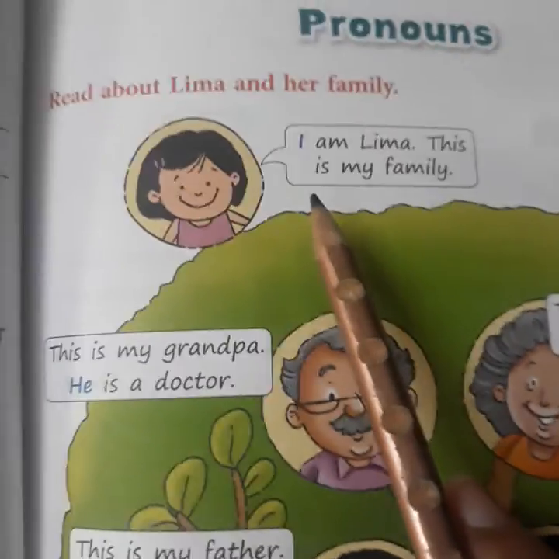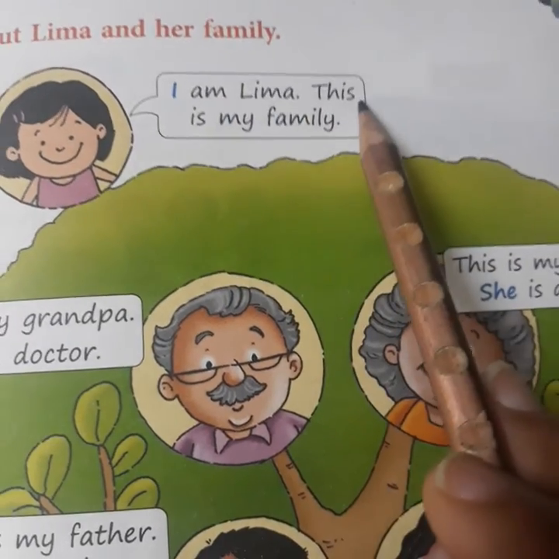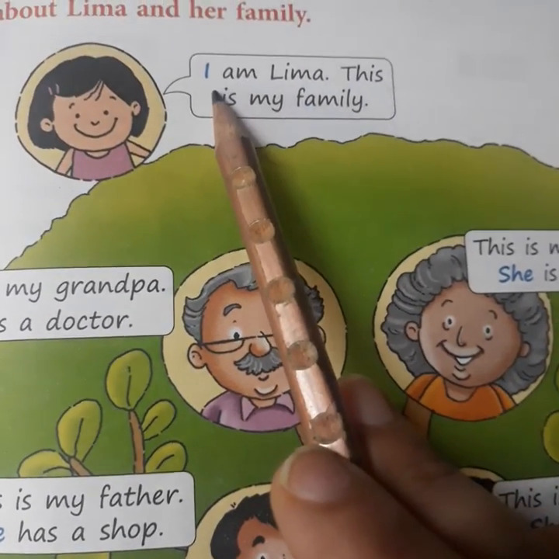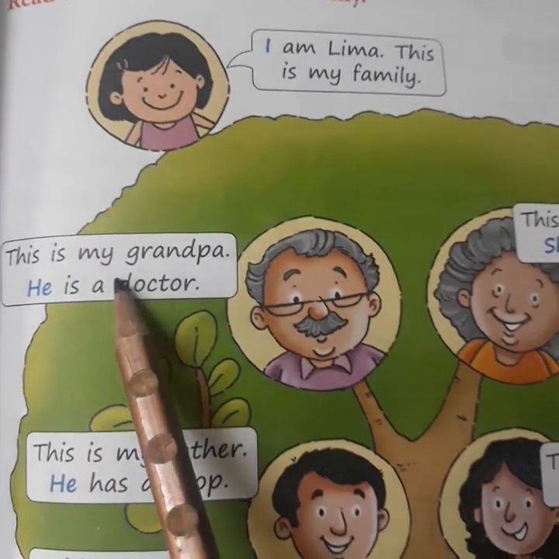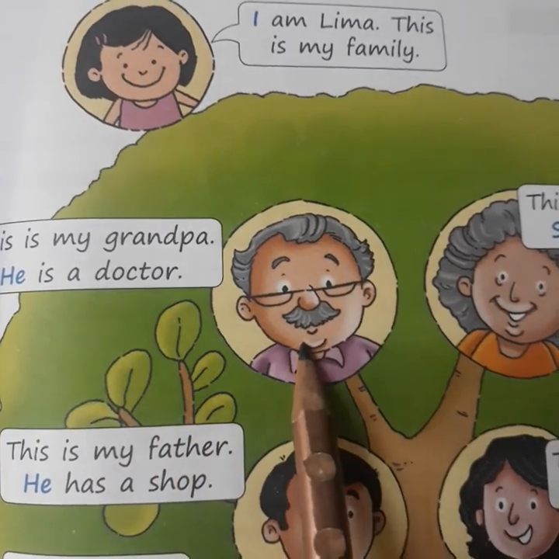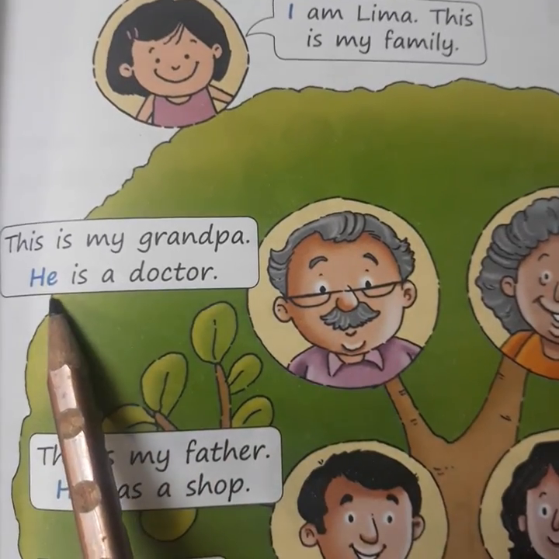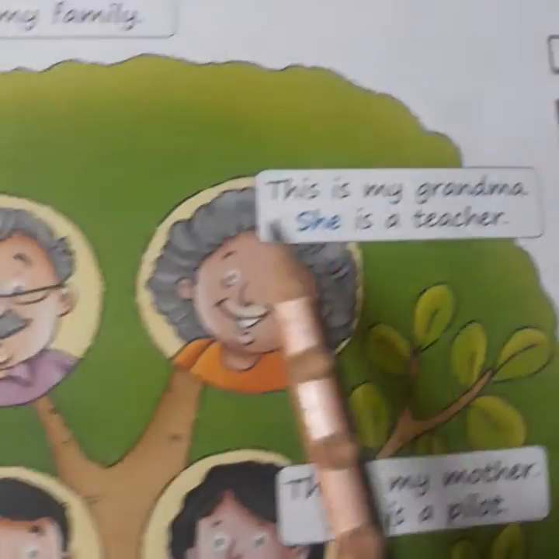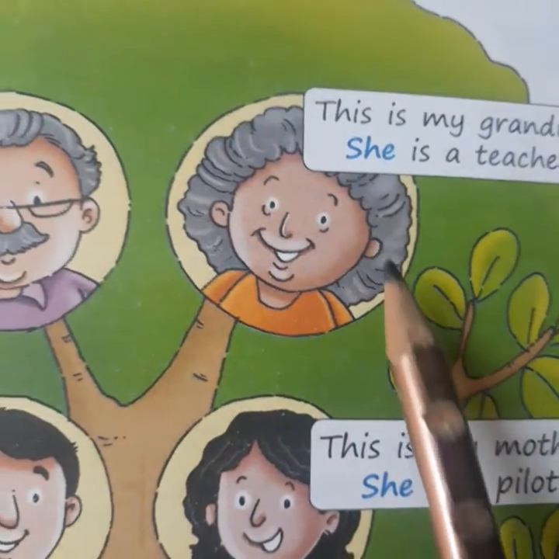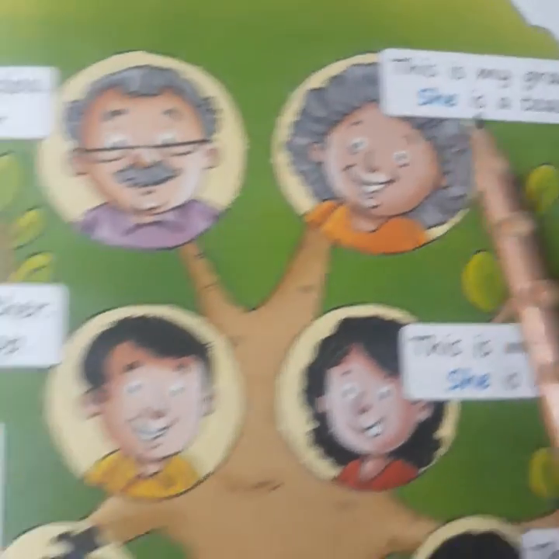For example, look at this picture. This is the girl. She is saying, I am Lima. This is my family. I is also a pronoun. This is my grandpa. He is a doctor. Now, this is a boy, right? The male. So, for male people, we use he. He is a doctor. This is my grandma. She is a teacher. So there is one female, that is a girl. So we will use she here.